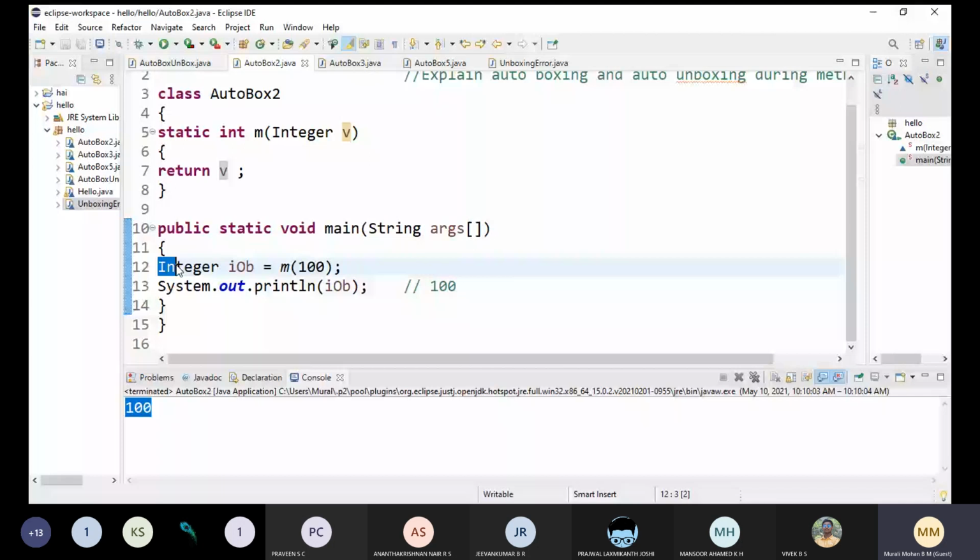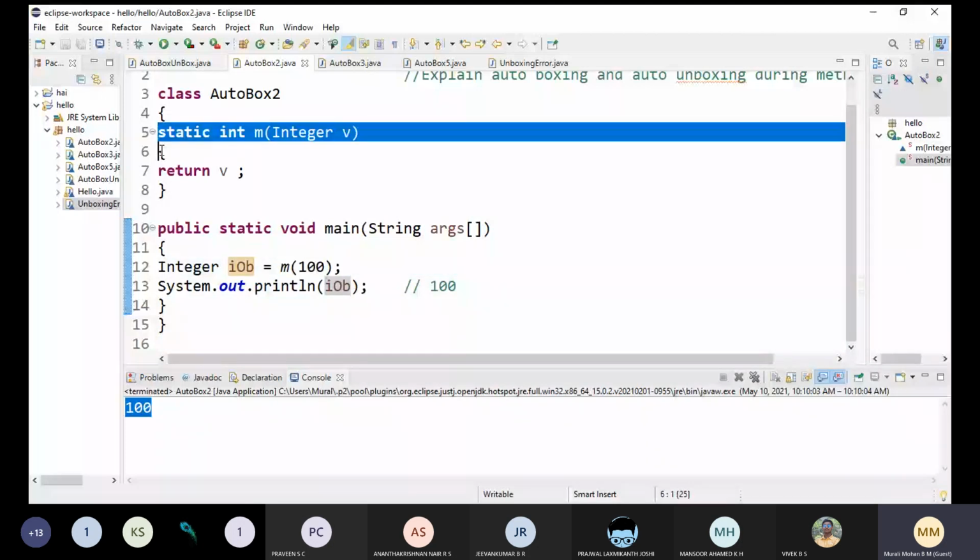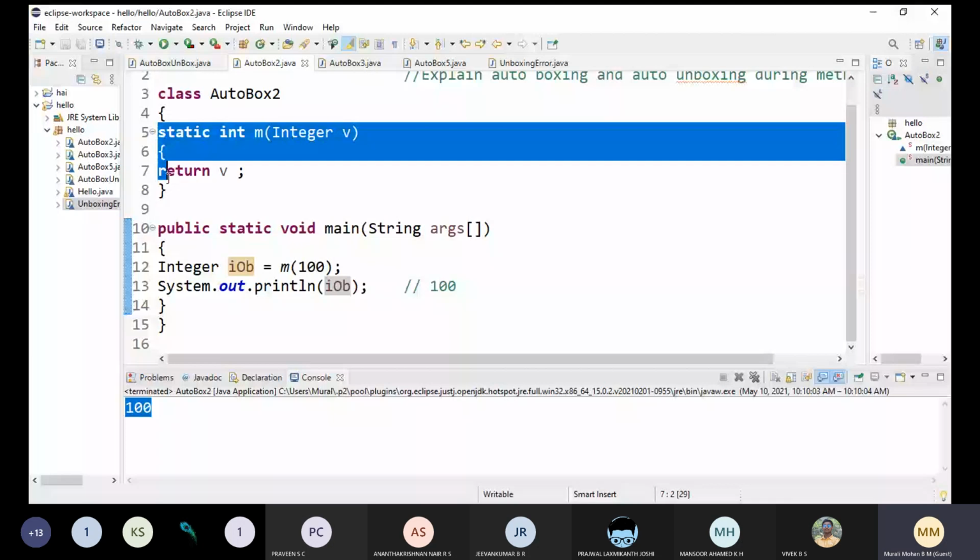Now what is this iob? It is a reference for the Integer wrapper type object, right? So it is printing 100 here. Our question is whether auto boxing and auto unboxing is possible in a method call. So it is very clear. Here we are making a method call and here is the definition for the method. Yes, it is possible. Clear?